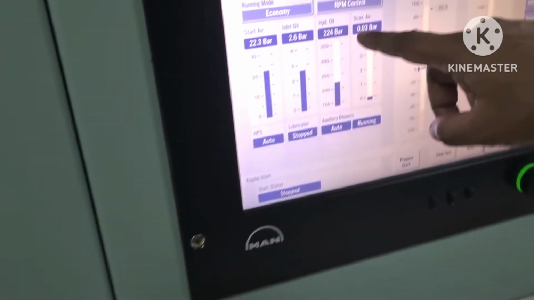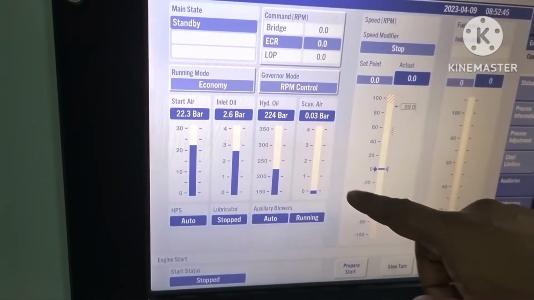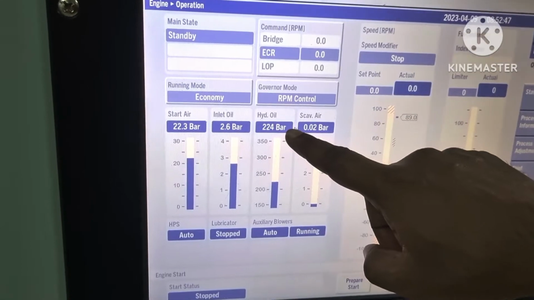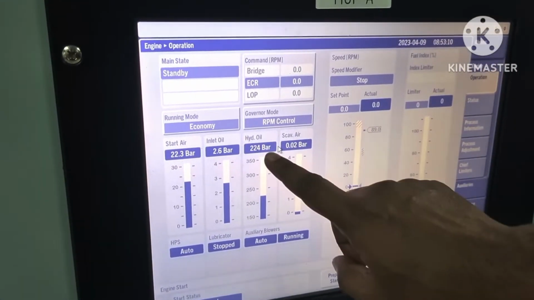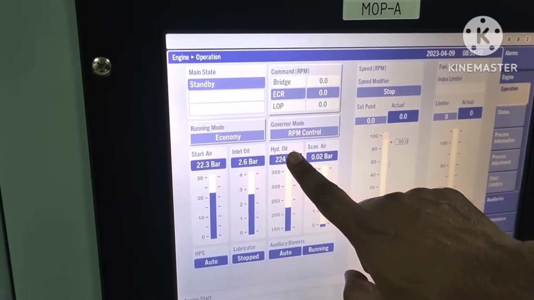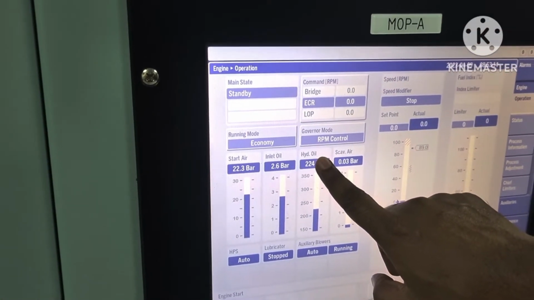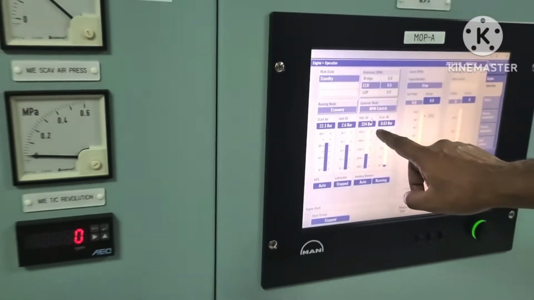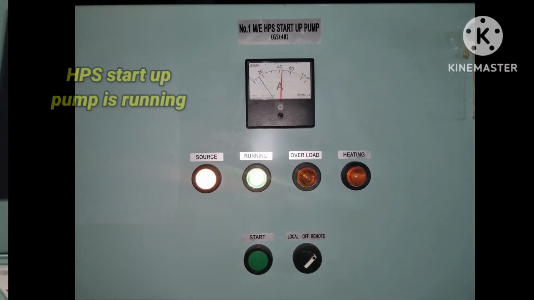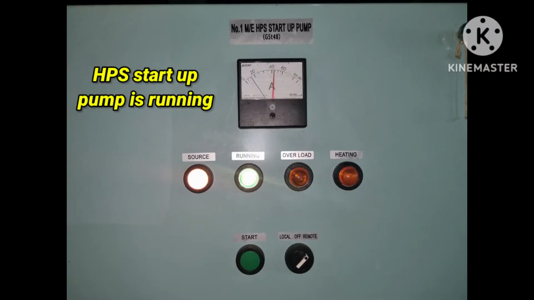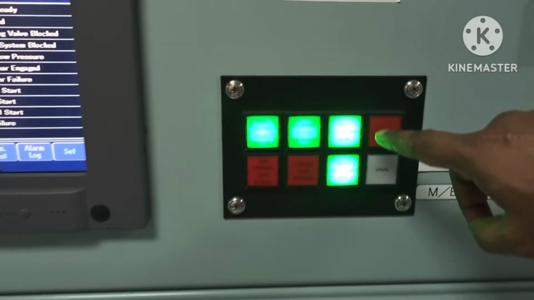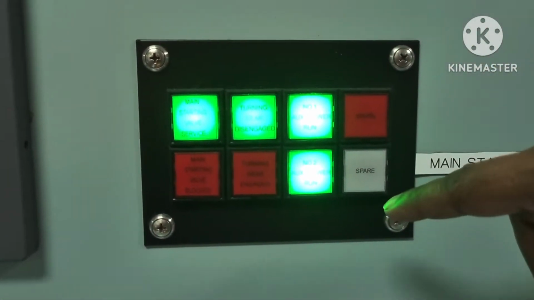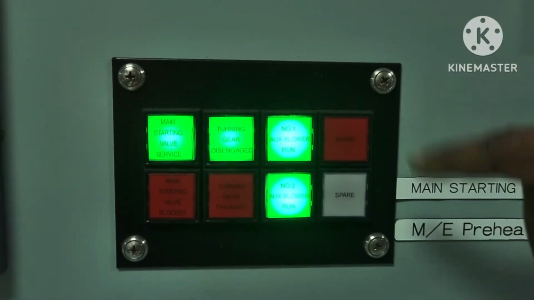When the engine is in standby mode, the electrical startup hydraulic pump will start automatically. Here you can see the main lube oil pressure and hydraulic oil pressure. For starting, the minimum hydraulic pressure is 200 bar. So now hydraulic pressure is okay, and when the engine is on standby, the pump will start. And you can see here auxiliary blower 1 and 2. The auxiliary blowers will also start automatically.